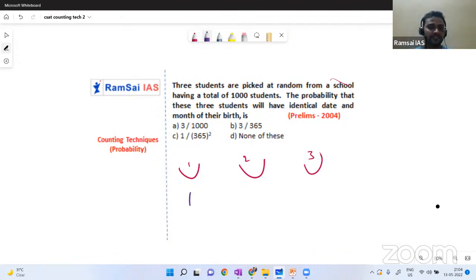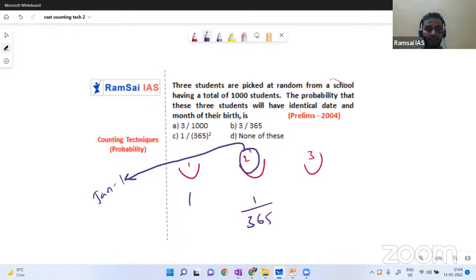So just imagine his birthday is January 1st. Now, what is the probability of the second person's birth date to be January 1st? How many January 1sts do we have in the entire year? Out of 365 days in a year, we have only one January 1st. Yes or no? So for the second person, the probability of his birthday being January 1st is only 1 by 365. That is his probability.